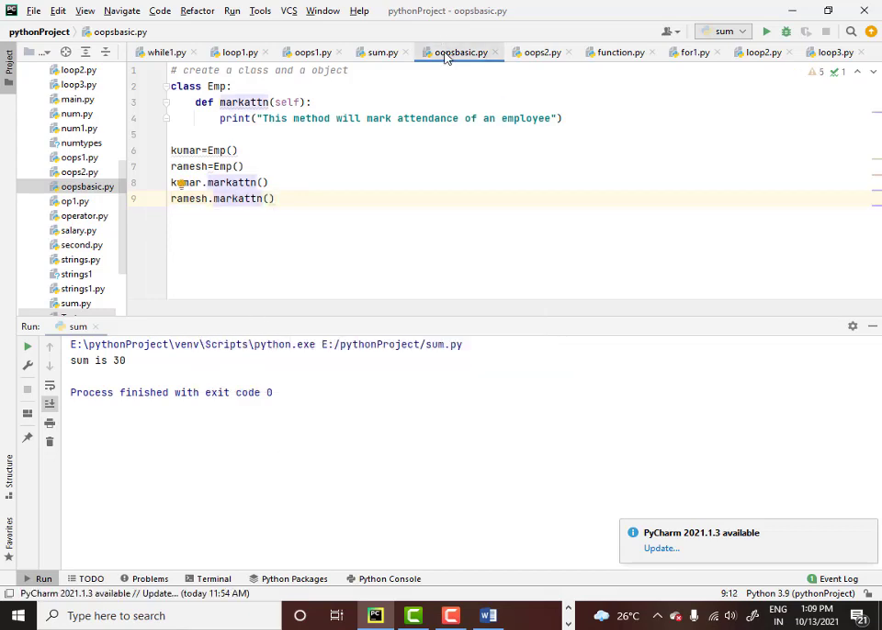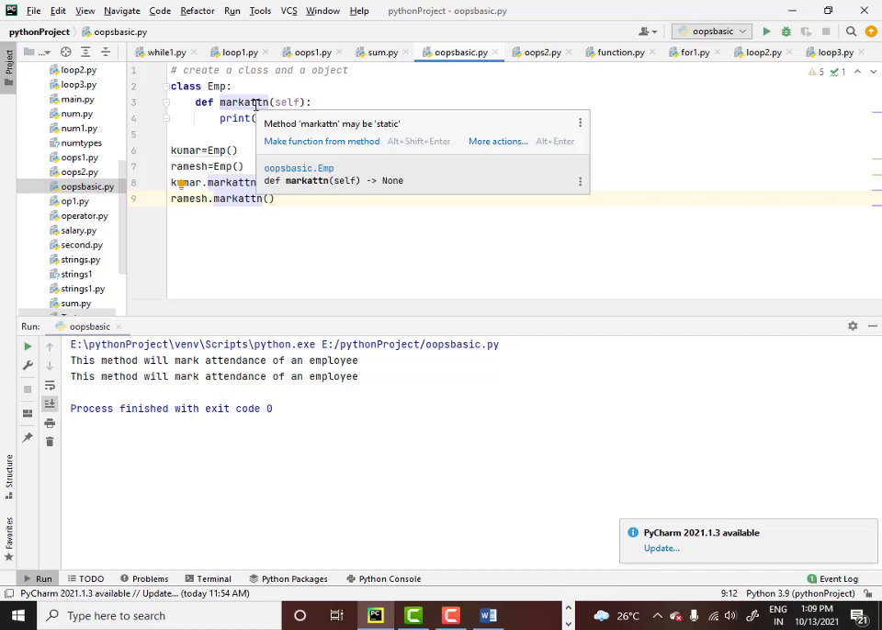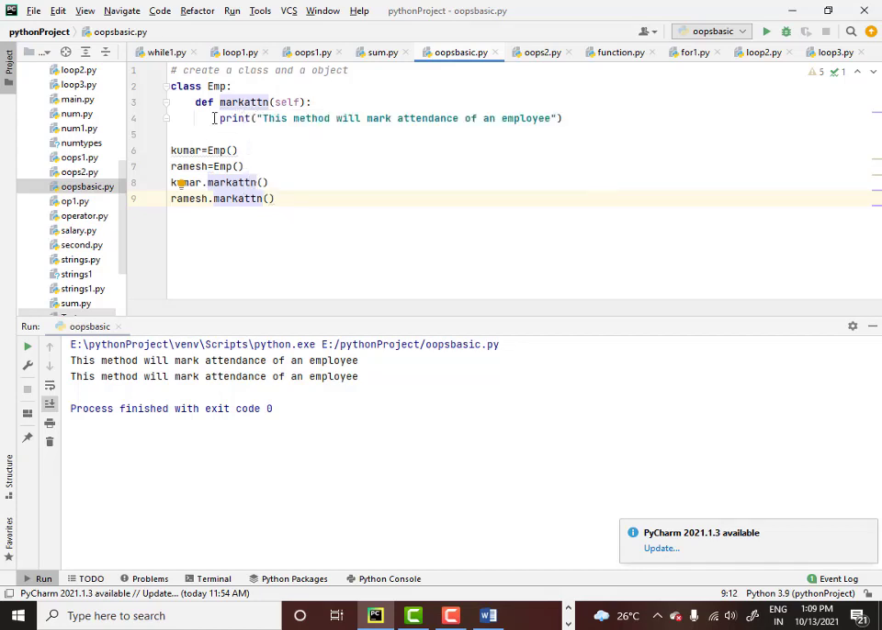When I run this program now, you can see this method will mark attendance of an employee. The first output is coming from the object Kumar, and the second output is coming from the object Ramesh. Mark attendance was only one method, but that method was used by two different objects, the Kumar object and the Ramesh object.